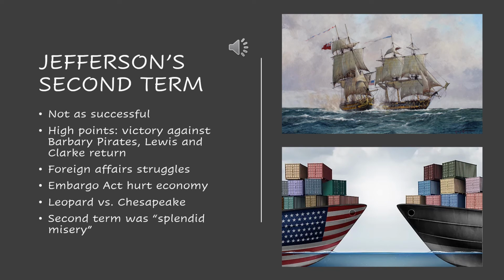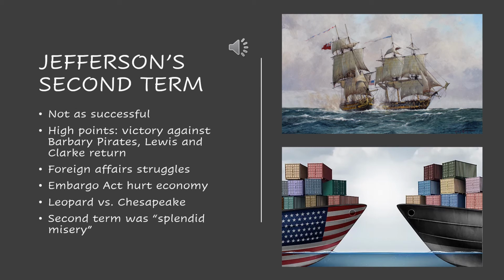But before we go into the negatives of his second term, let's first talk about the positives, because there definitely was some. So first things first, and we just talked about this, Lewis and Clark returned from their journey throughout the Louisiana Territory, and they come back with nothing but good news, showing the United States and Thomas Jefferson that this decision to take this Louisiana Territory and pay $15 million for it was a great decision. So that's definitely a plus.